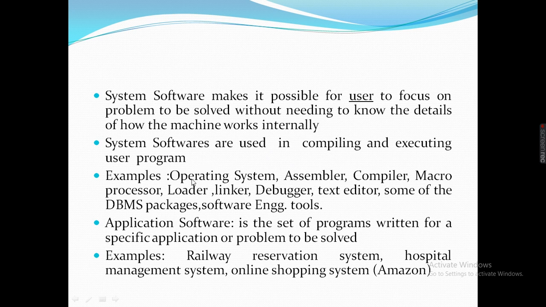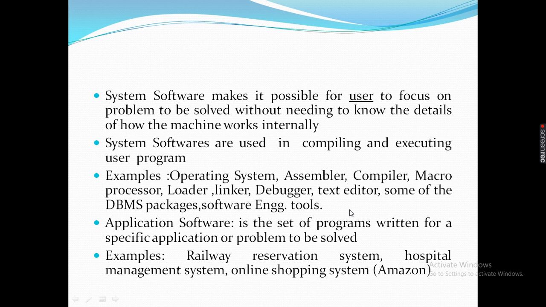Which are the examples of system software? These are the examples: operating system, assembler, compiler, macro processor, loader, linker, debugger, text editor, some of the DBMS packages and software engineering tools.